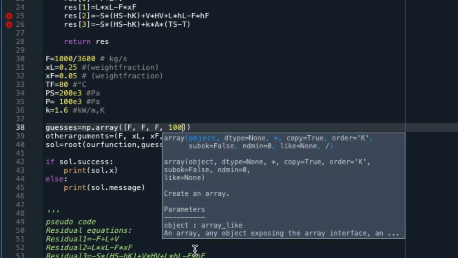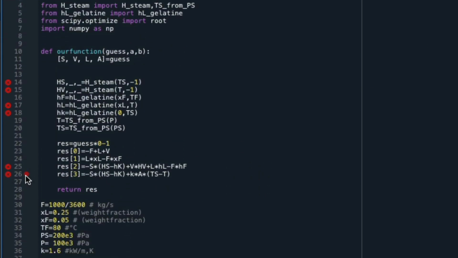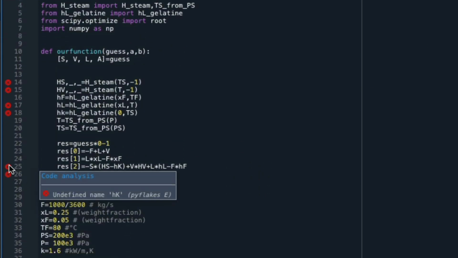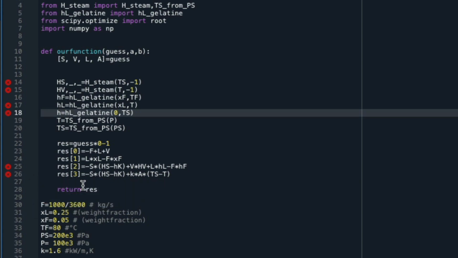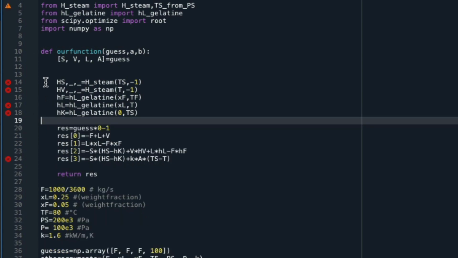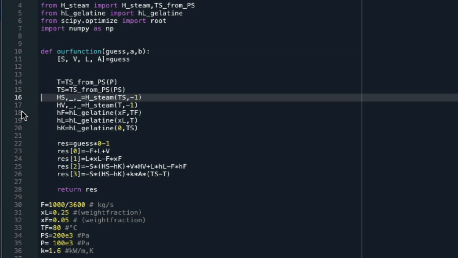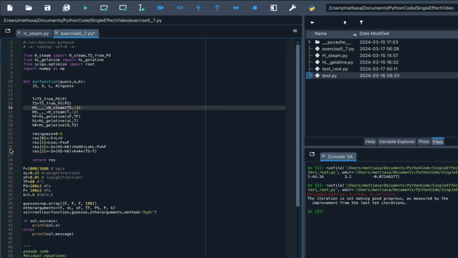We're almost done, but we have some lingering errors. Let's see, undefined name HK. Well, that's because I misspelled HK a few lines up. Let's correct that. Undefined name T. Well, that's because we need to calculate T and Ts before we use them. So let's move those calculations up so they appear before being used. Now all errors seem to have disappeared.